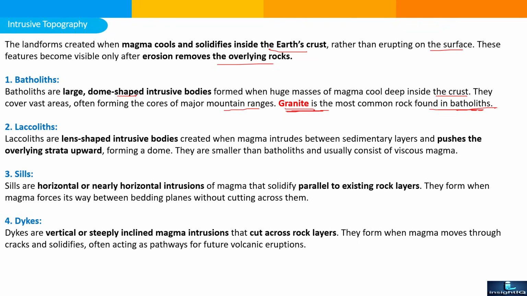Next, laccolith. Laccoliths are lens-shaped intrusive bodies created when magma intrudes between the sedimentary layers and pushes the overlying strata upward, forming a dome. In this type of shape, it is pushed from the bottom and pushes the layers upward. They are smaller than the batholith and usually consist of viscous magma.